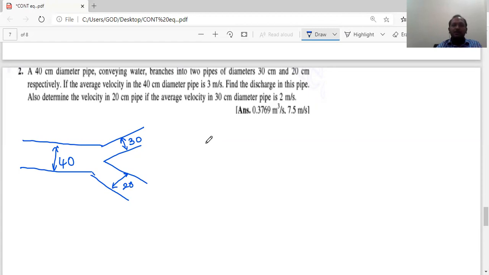If the average velocity in the 40 centimeter pipe is 3 meters per second, find the discharge of the pipe. Q is equal to question mark.